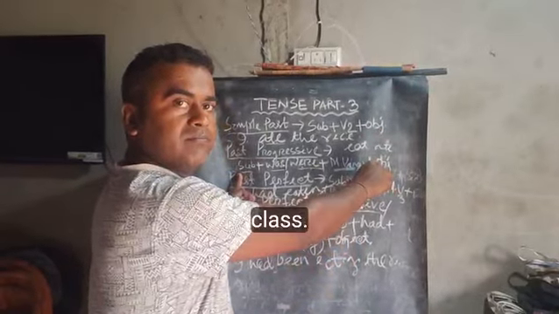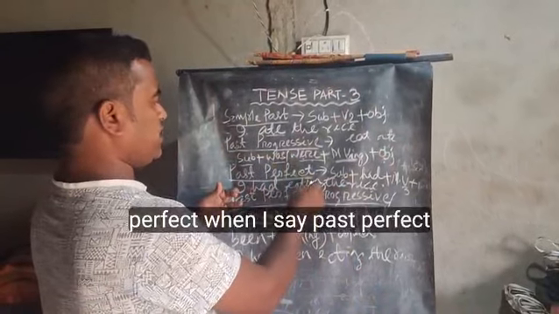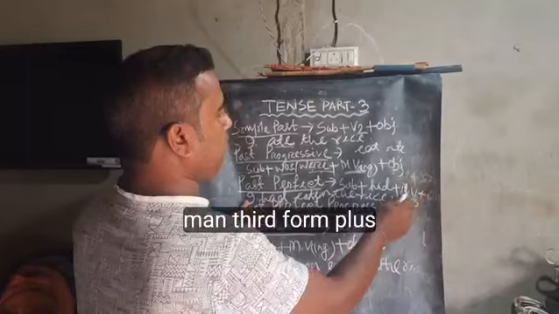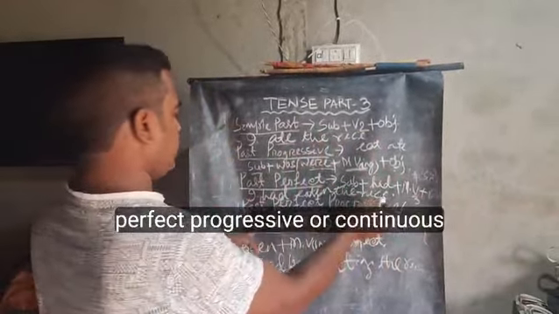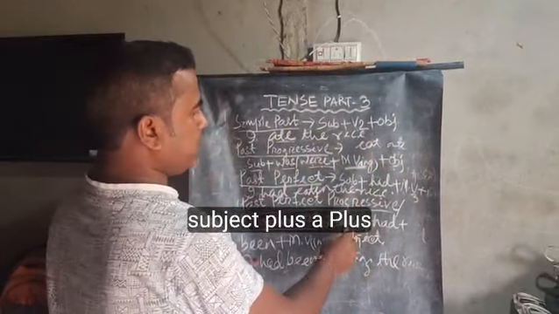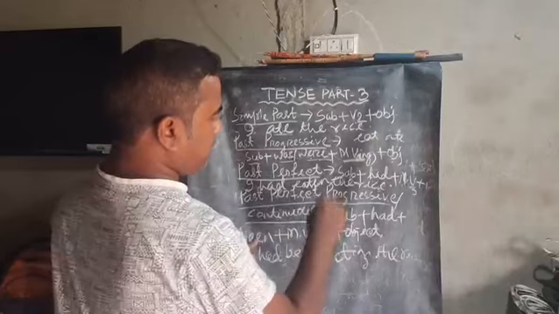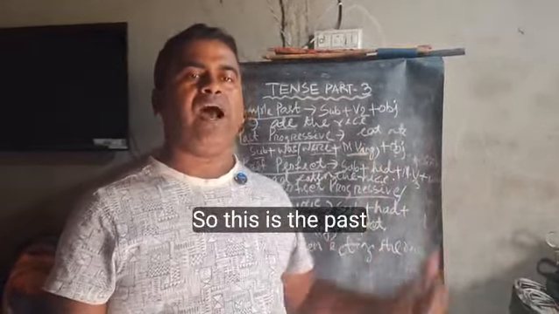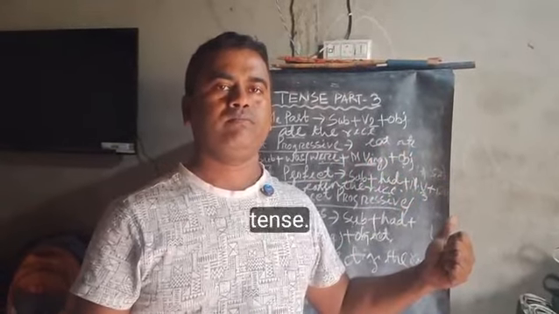The third, past perfect: subject plus had plus main verb third form plus object. The same thing, past perfect progressive or continuous: subject plus had plus been plus main verb ing form plus object. Clear? So this is the past structural approach for tense.